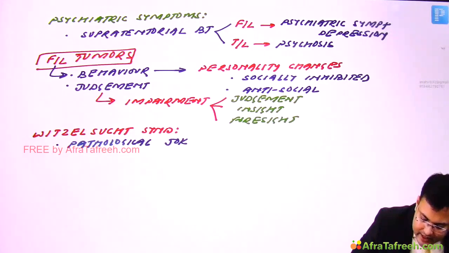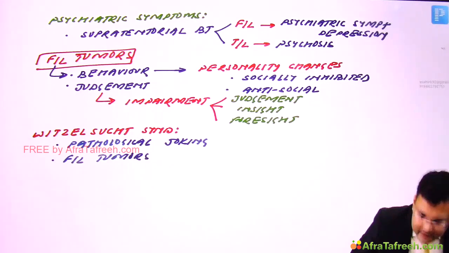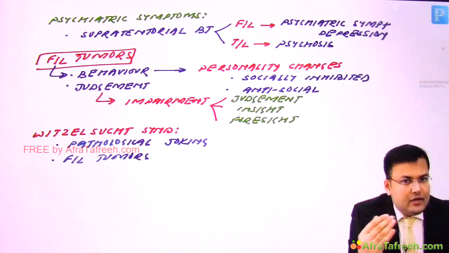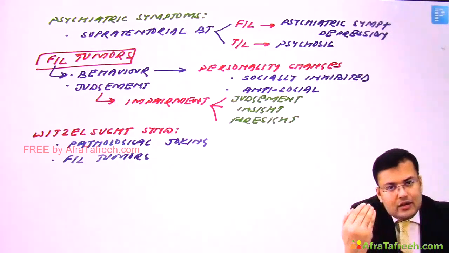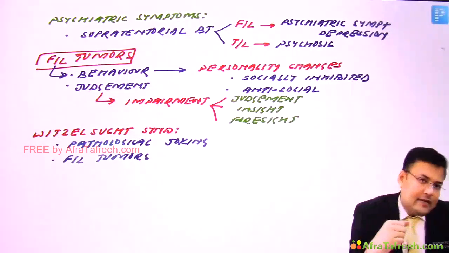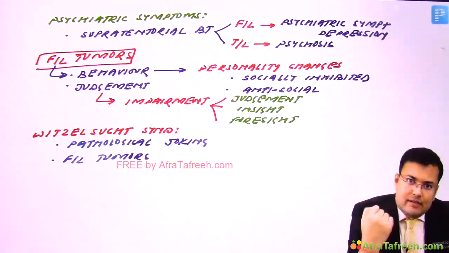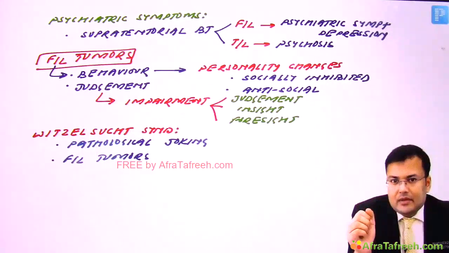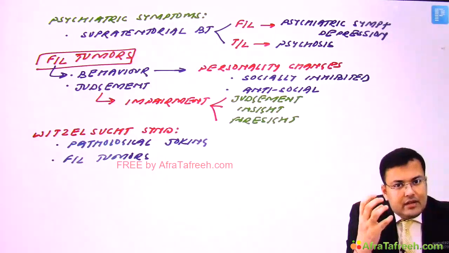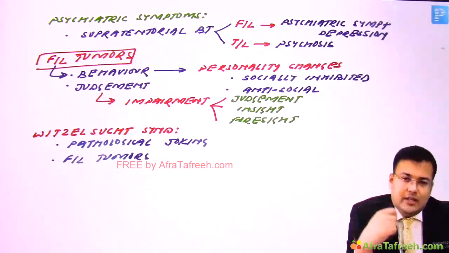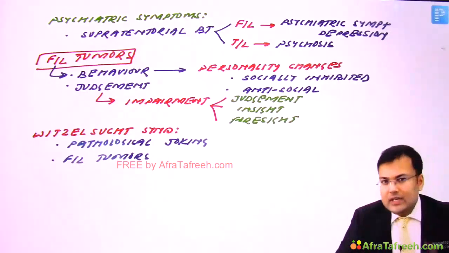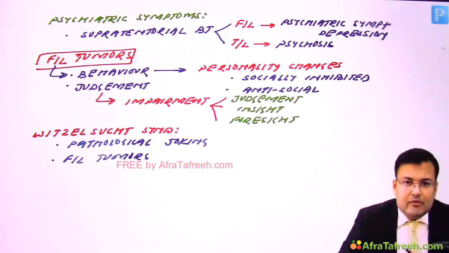Clear? And this pathological joking is also seen in frontal lobe tumors. Now see, in the frontal lobe, if the tumor is in the right lobe, there are some different kinds of psychiatric symptoms, and if it's in the left lobe, there are different symptoms. So if the patient has a tumor in the right lobe, these patients are having what? Euphoria. And if the tumor is located in the left lobe, these patients have what?